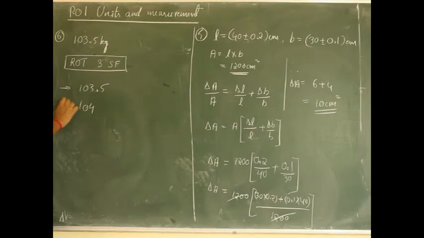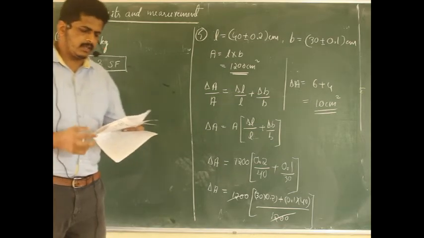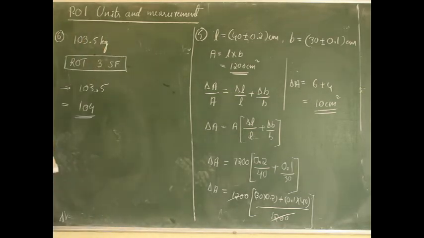That means only 3 significant figures should be there. For significant figures in a non-decimal number, count from the extreme left non-zero to the extreme right non-zero digit. So of course the answer should be 104. So the option is option number 3. That is about question number 6.